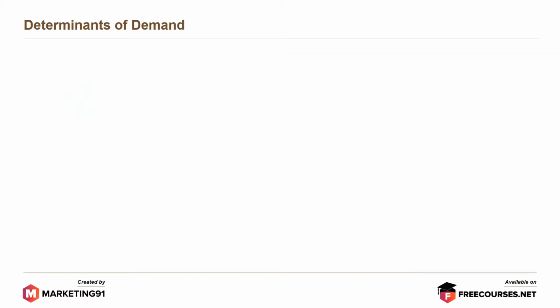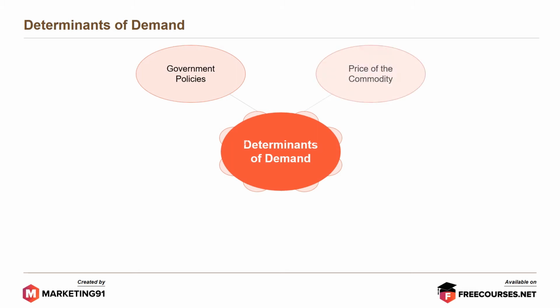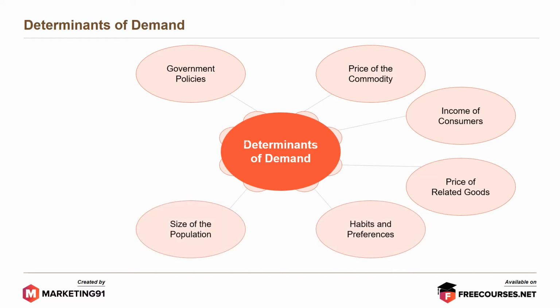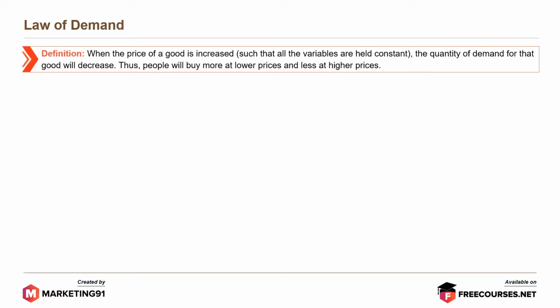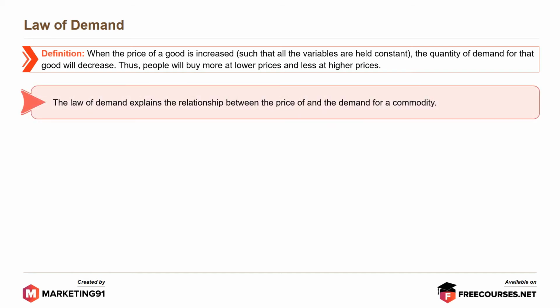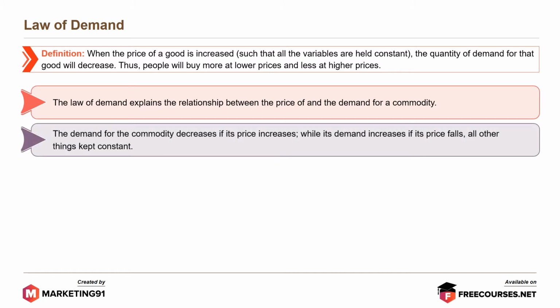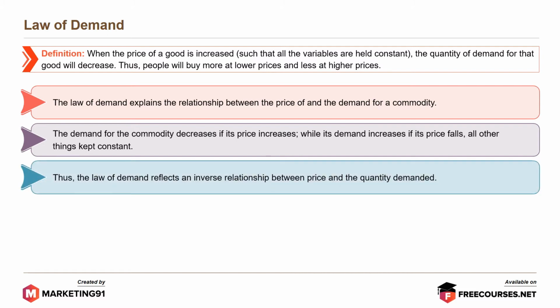Now moving on to the determinants of demand, which include government policies, price of the commodity, income of consumers, price of related goods, habits and preferences, size of the population, advertising and salesmanship, and finally, social customs. Now let's look at the law of demand. When the price of a good is increased, such that all other variables are held constant, the quantity demanded for that good will decrease. Thus, people will buy more at lower prices and less at higher prices. The law of demand explains the relationship between the price of and the demand for a commodity. The demand for a commodity decreases if its price increases, while the demand increases if its price falls, all other things kept constant. Thus, the law of demand reflects an inverse relationship between price and quantity demanded.